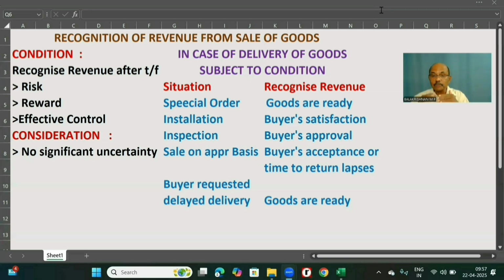Now, there are other cases when goods are sent on return or approval basis. Have you heard of this one? Perhaps you have already learned about this kind of sale. Revenue will be recognized when the goods are accepted or the time to return has lapsed, whichever is earlier. So the revenue will not be recognized when the goods are just given on return or approval basis.